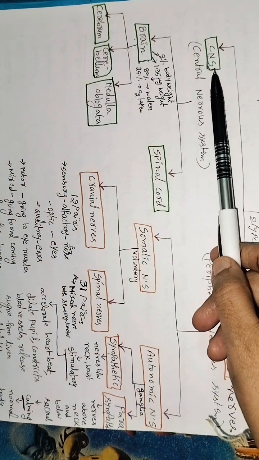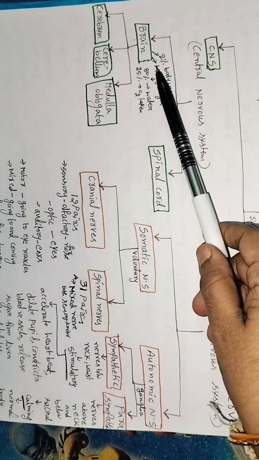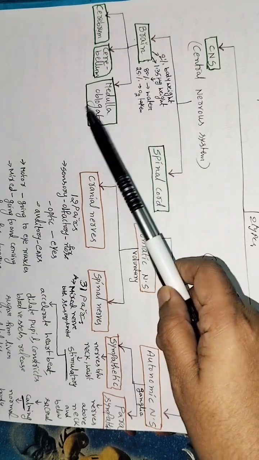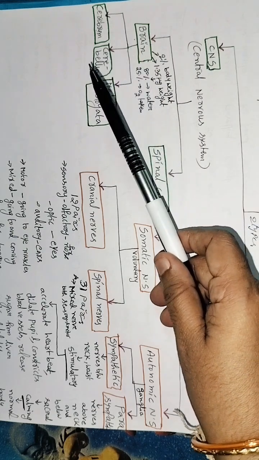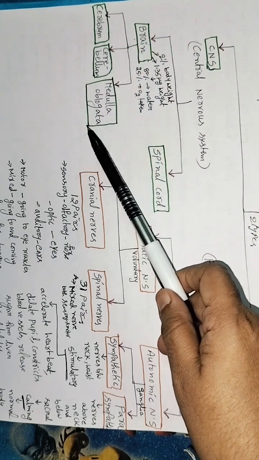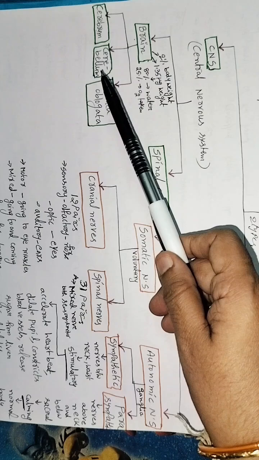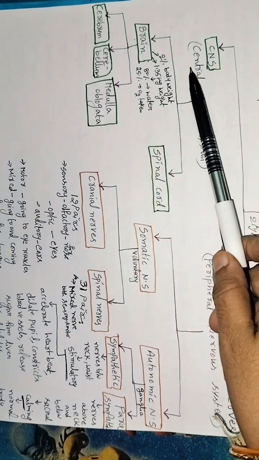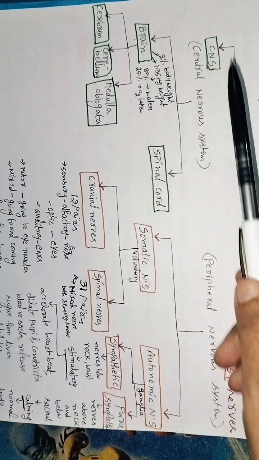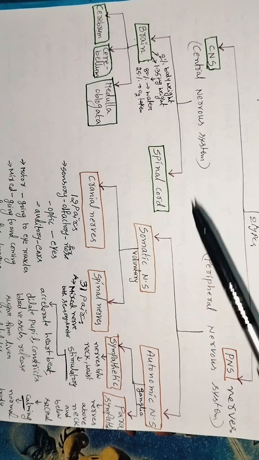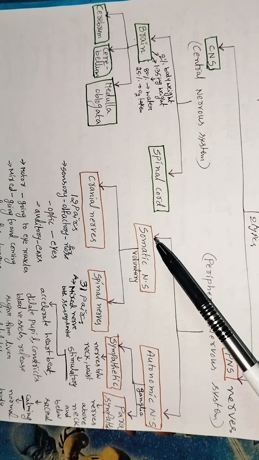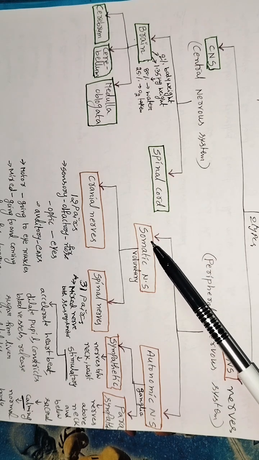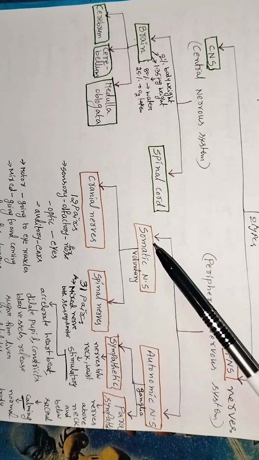The brain has mainly three parts, cerebrum, cerebellum, medulla oblongata, and learn the functions also. So this is the central nervous system, brain. This one is the spinal cord, and the peripheral nervous system also has two types, somatic nervous system, SNS,